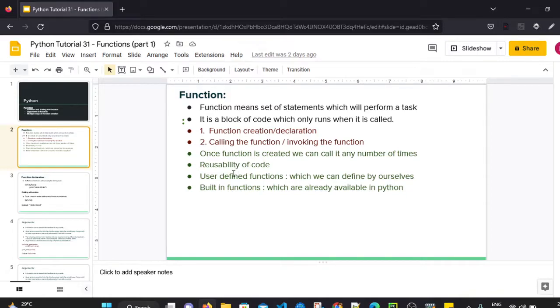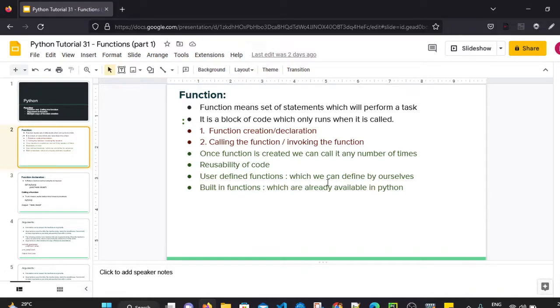So far we have already seen some built-in functions. There are two types of functions: user-defined functions, which we define by ourselves, and built-in functions, which are already available in Python. For example, in collections, we have seen different functions which we have used for list and for tuple. Those are built-in functions.